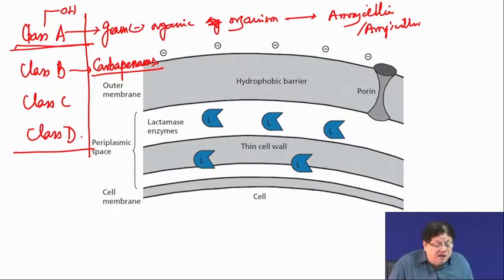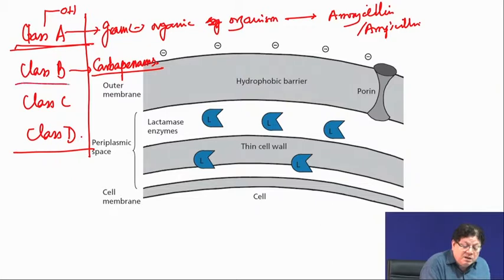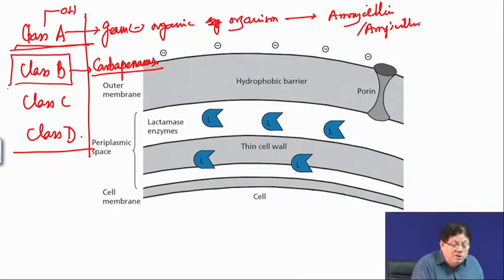It is one of the last defenses that we have. If the infection is very resistant, then people start giving the carbapenems. But there are now enzymes called class B enzymes, which utilize a metal ion to hydrolyze the beta-lactam ring. So, it is not the serine OH, it is now metallo. So, this is a metallo beta-lactamase.